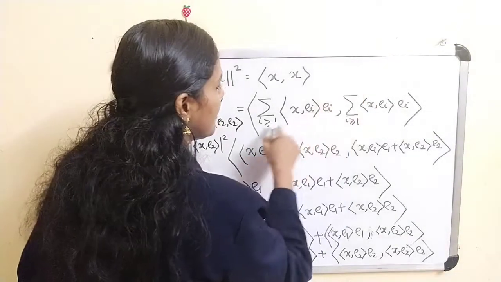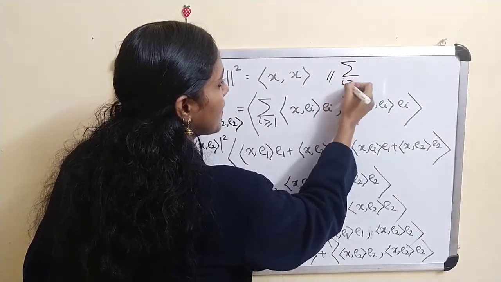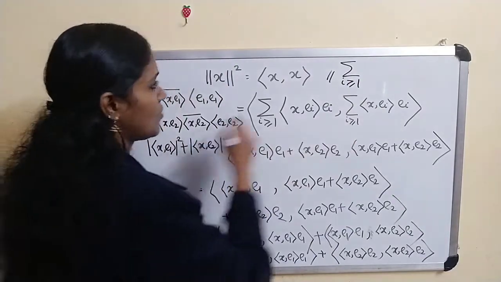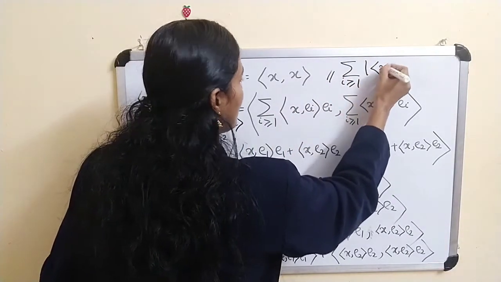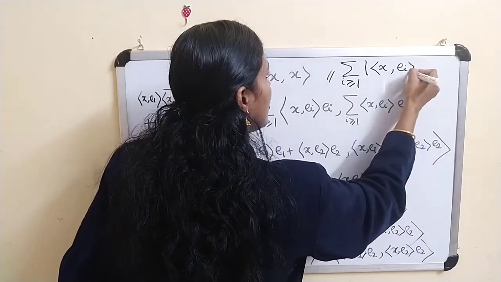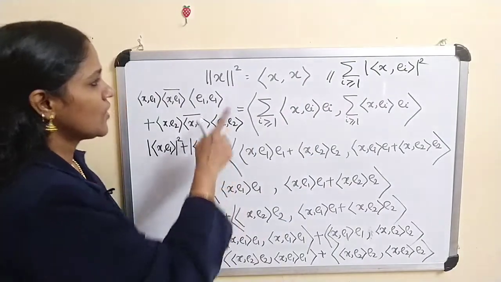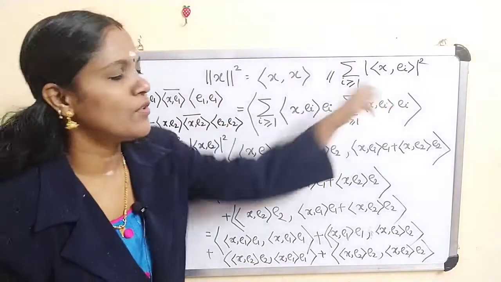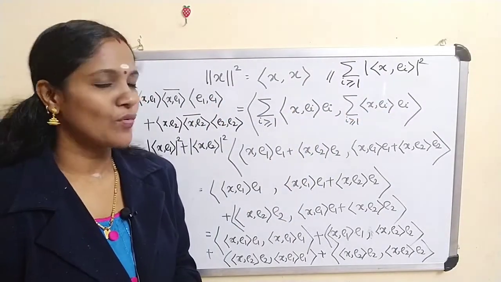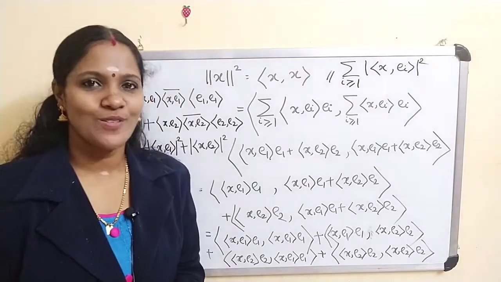Then this is actually equal to the sum over i greater than or equal to 1 of modulus of inner product of x ei whole squared. That's what we have to prove. Therefore norm of x squared is equal to the sum over i greater than or equal to 1 of modulus of inner product of x ei whole squared.